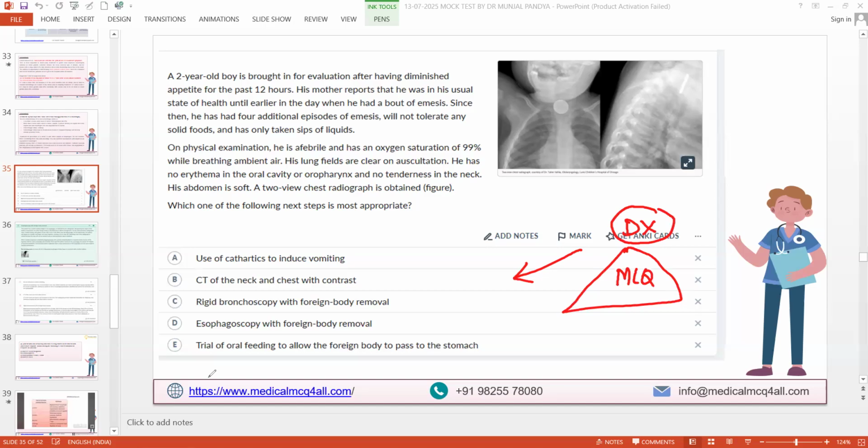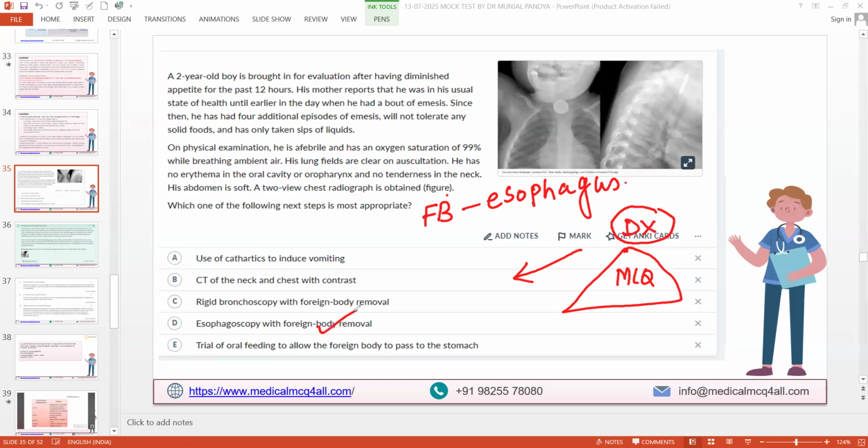Dr. Safa, any comment? Sir, it looks more like a foreign body. Foreign body where? Esophagus, trachea, larynx, bronchus? Not in the trachea. The respiration seems to be clear. Even the lung fields are clear on auscultation. So it's more of the esophagus. So what do you do for a foreign body in the esophagus? Endoscopy. Excellent. So it's a simple esophagoscopy with foreign body removal.